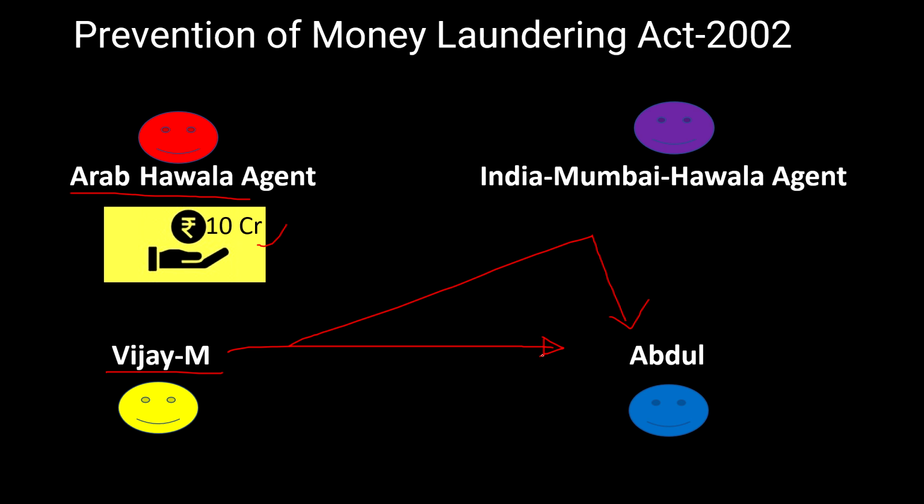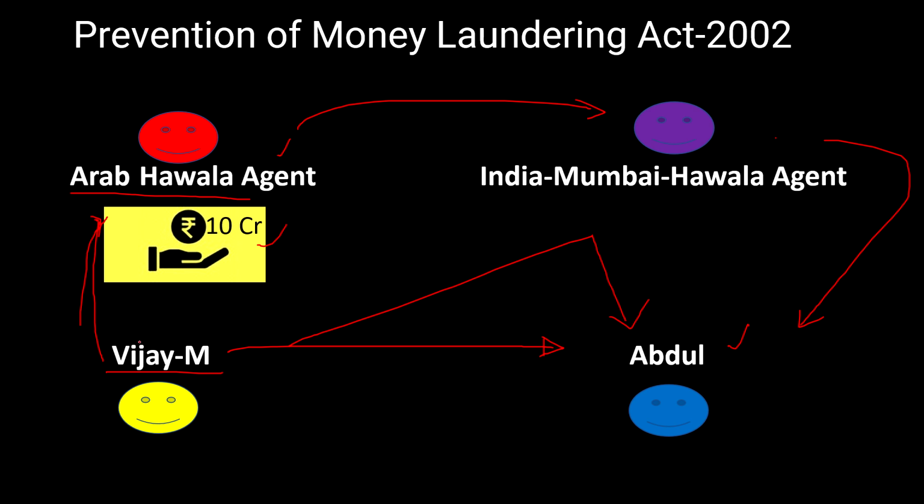So what these persons will do, to avoid tax and to run the black money, is that Vijay will give it to the Arab Hawala agent who is in Arab. He will give these 10 crores to this Arab Hawala agent, and this agent will have to send the amount to Abdul. That means his job is to send the 10 crores to Abdul. How will he send? He will send through the Indian Hawala agent sitting in Mumbai, and this person will give this amount to him. How this happens, we have to see.